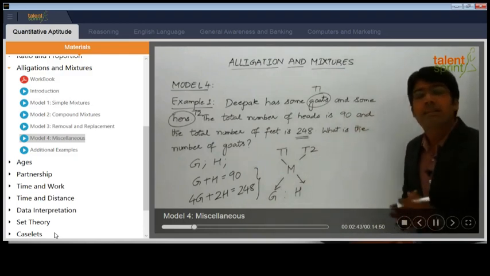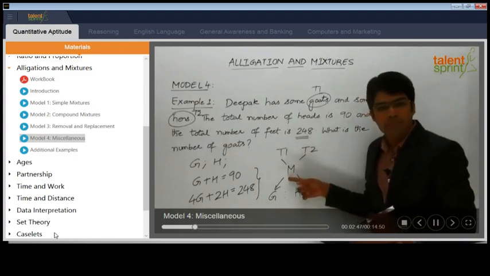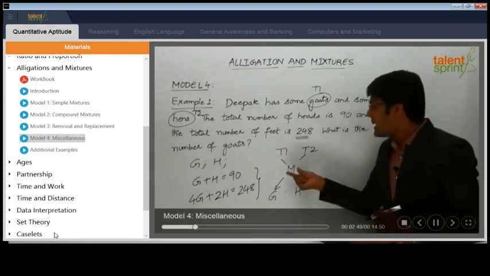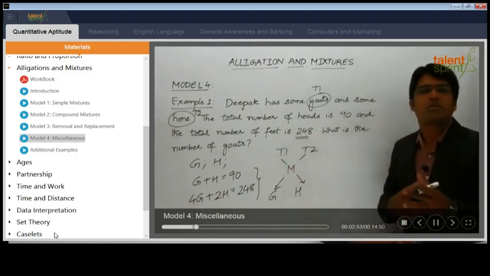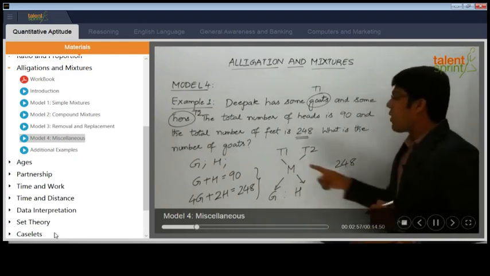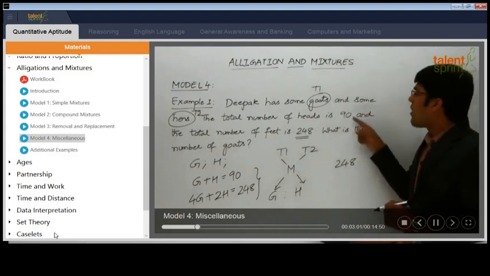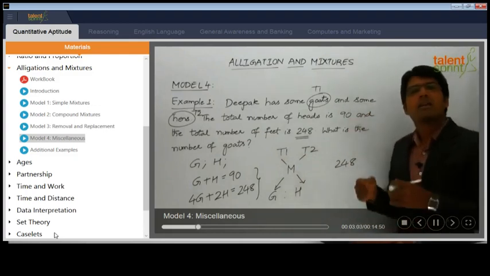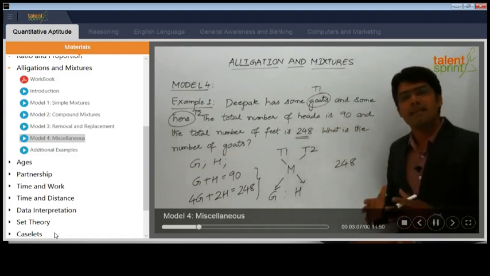Now the question that arises is, what should come in place of T1, T2 and M? We have already learned that M will be nothing but 248, the number of feet of the mixture of animals together. So let's take M as 248. What will be coming in place of T1 and T2? Let us assume all the 90 animals are goats. T1 is with respect to goats.